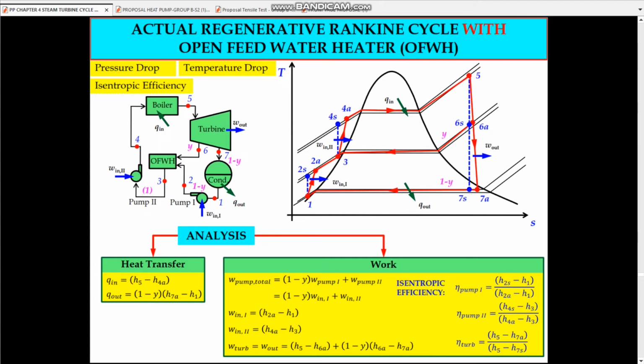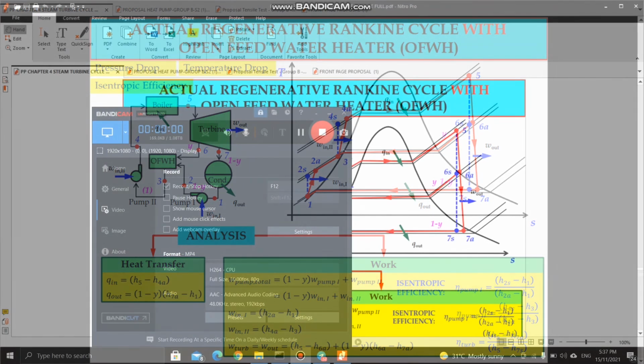In terms of analysis of the heat transfer process, Q in will be H5 minus H4A, and Q out equals (1 minus Y) multiplied by H7.